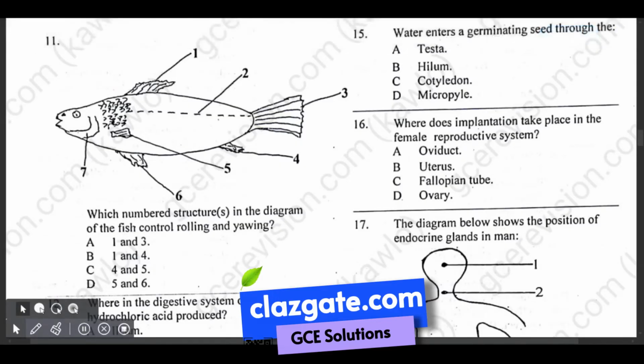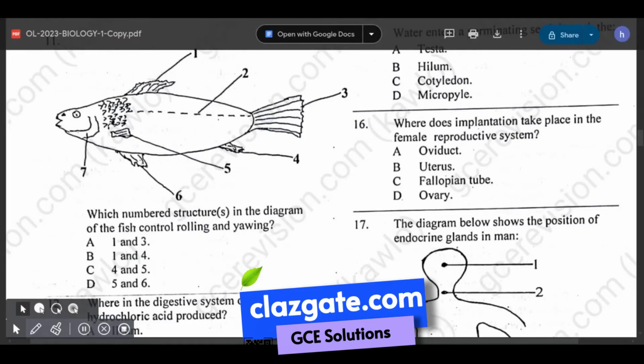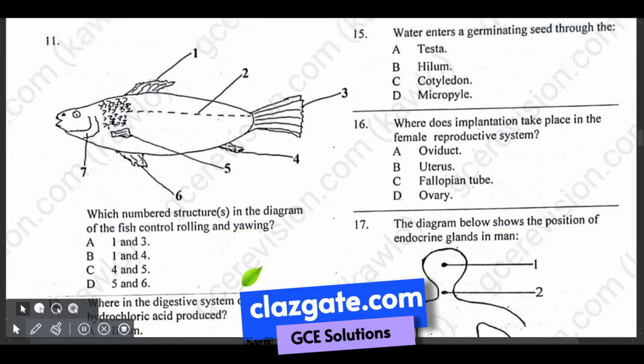These are the pectoral fins. The pectoral fins are located on the sides of the fish's body, just behind the head. They are used for steering, maneuvering and braking. They also help the fish to roll and yaw by creating drag in the water.